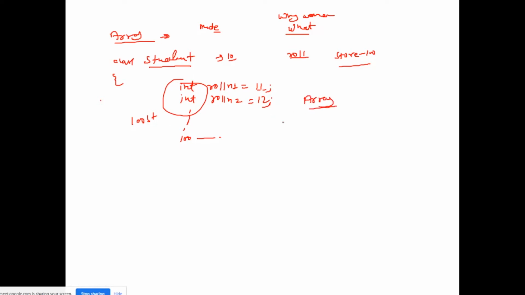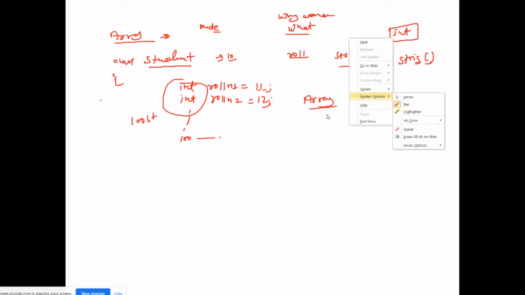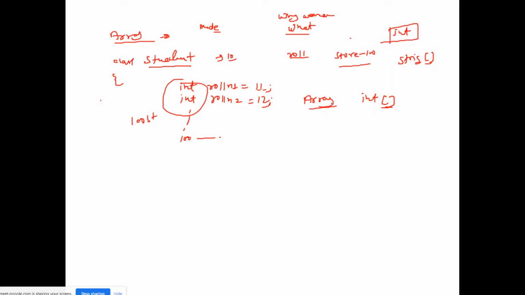So array is a collection of similar kind of elements. Like if we have integers, then the array will be an integer type, right? So we cannot have multiple types of variables in an array. Suppose we are making an integer array, then we can only store integer values. If we are going to make a string array, then we can only store string values, right? So array comes into the picture when we have a similar kind of data to be stored. So how to declare an array?